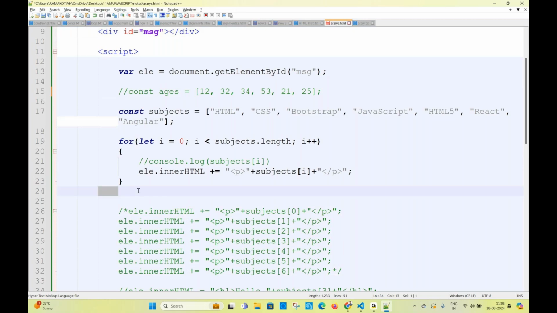How can we iterate the array values? Same, you can write a while loop also. For loop also, do while loop also, everything we can write for printing the array values.